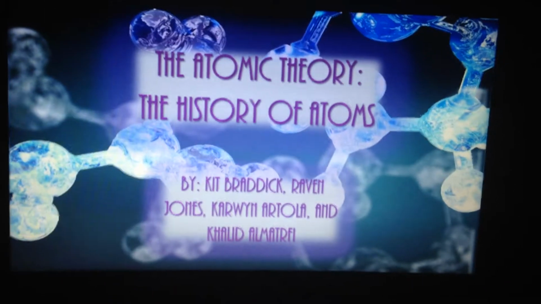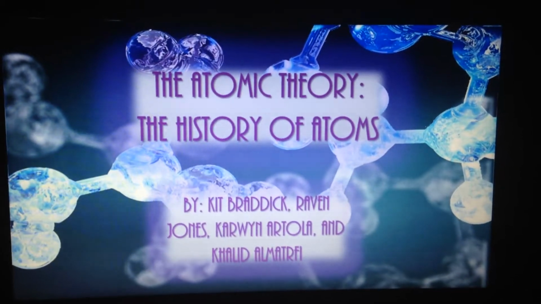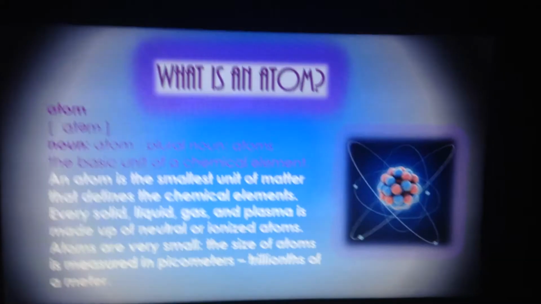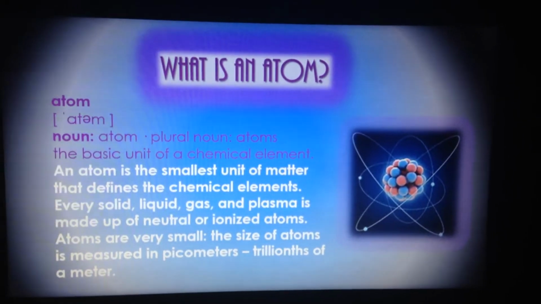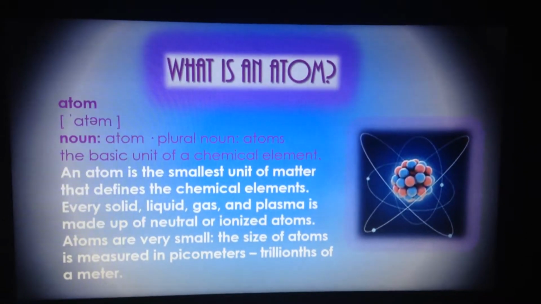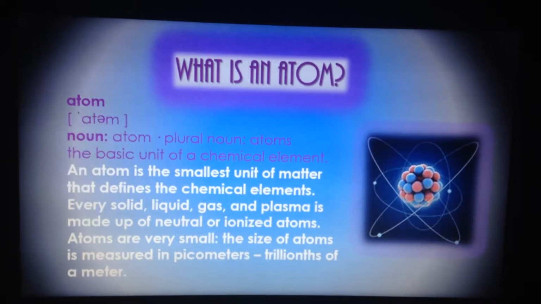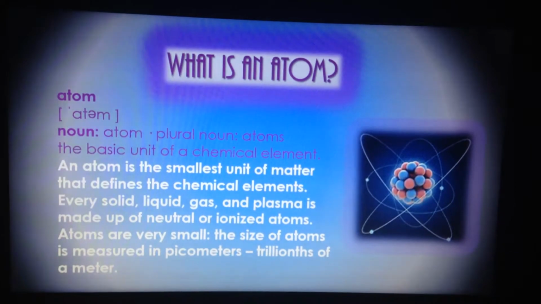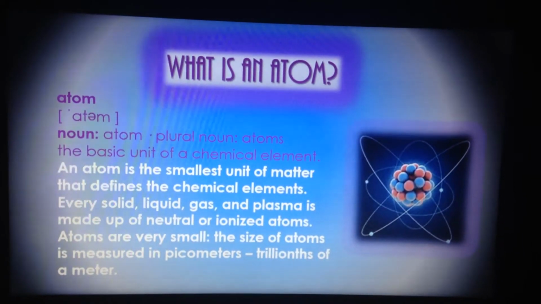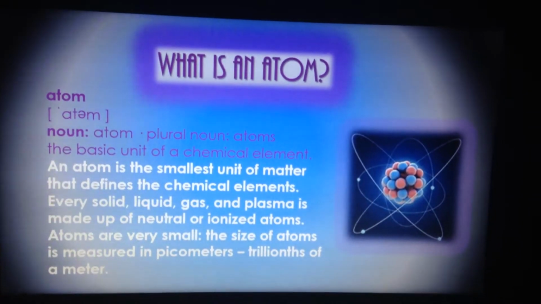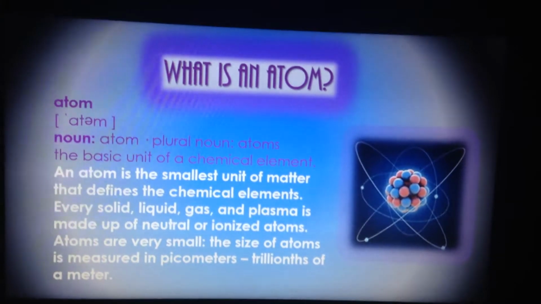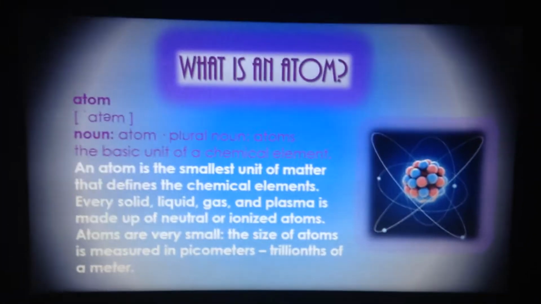The atomic theory, the history of atoms. What is an atom? An atom is the basic unit of a chemical element. An atom is the smallest unit of matter that defines the chemical elements. Every solid, liquid, gas, and plasma is made up of neutral or ionized atoms. Atoms are very small. The size of atoms is measured in picometers, or trillionths of a meter.